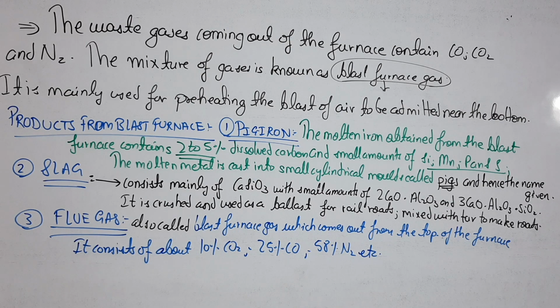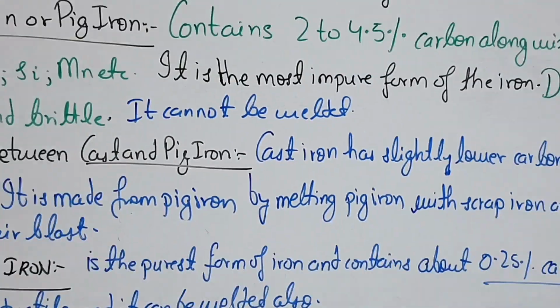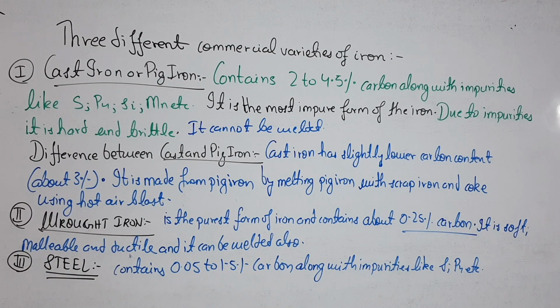Now we are going to study the different forms of iron. So let us now study the different commercial varieties of iron. They have been classified into three. First one is cast iron, second is wrought iron, and third is steel. The important thing you have to learn in this is the percentage of carbon which each contains.